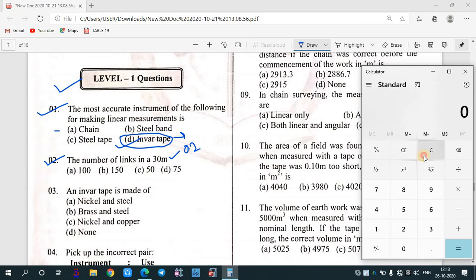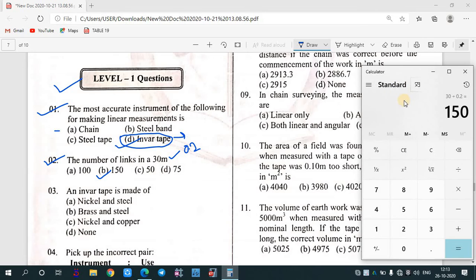This is not correct. So in 1 meter it will consist of what? So 30 divided by what? 0.2, that will give you 150. So the final answer will be 150.